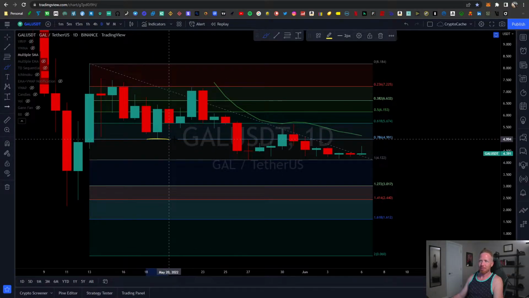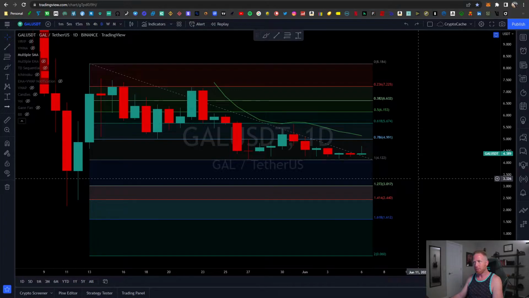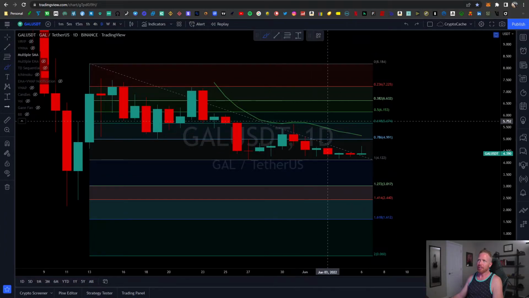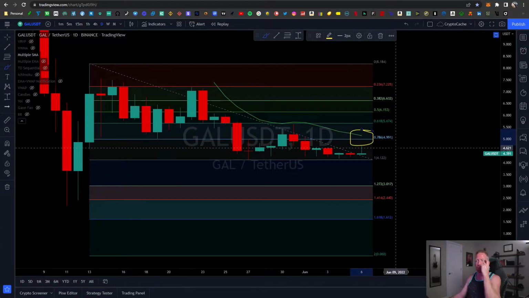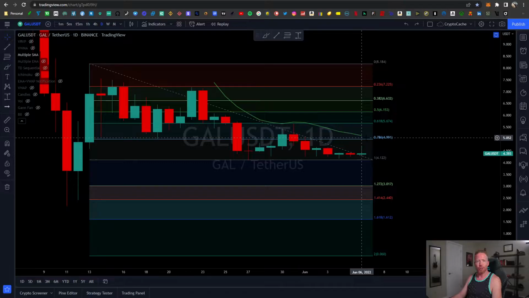But if you can see here, previous support should establish itself as a resistance. So we might see $5 be a potential barrier, as well as the fact that the 20-day SMA is working itself into that time frame. Okay, so right there, we could see some resistance. So just bear in mind, if this were to recover, it may find some challenges along the way. All right, so that's what we're looking at there.